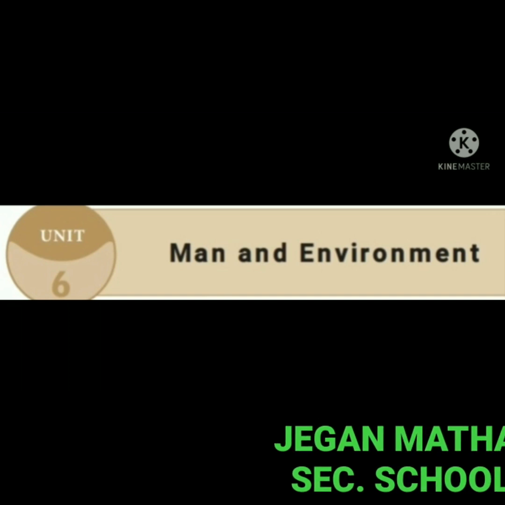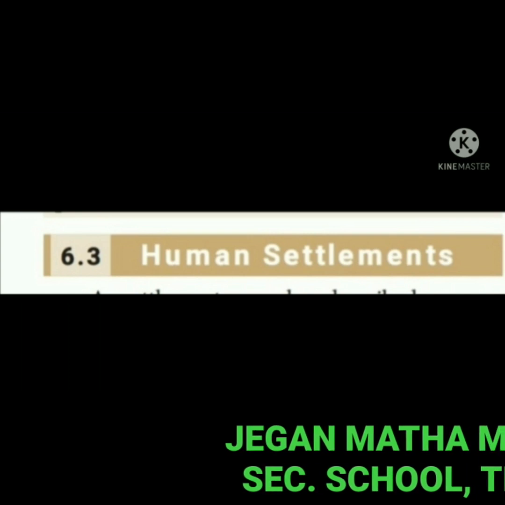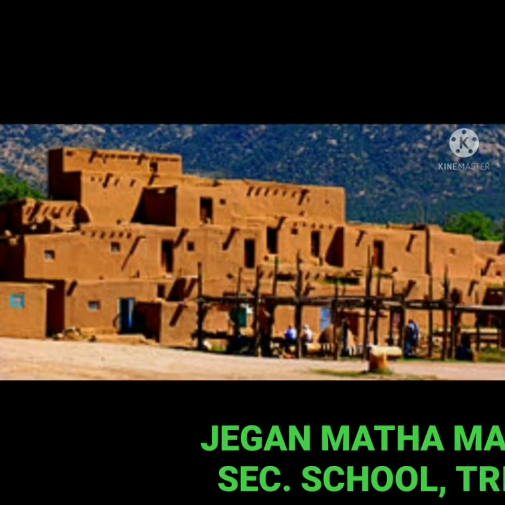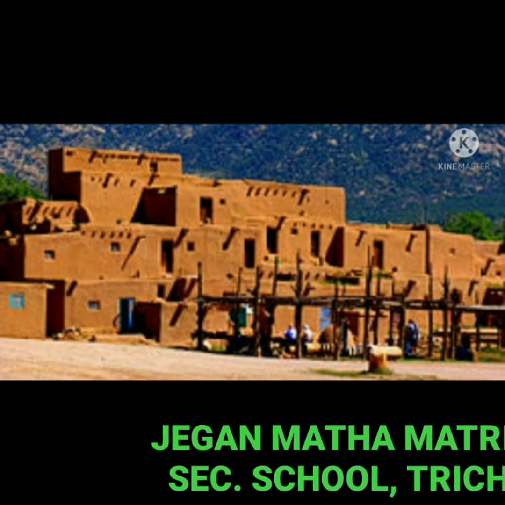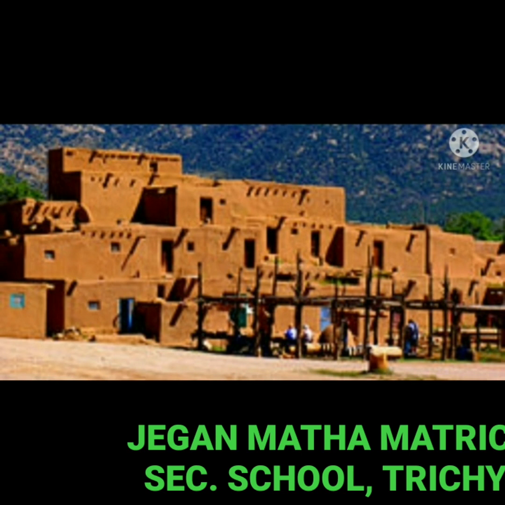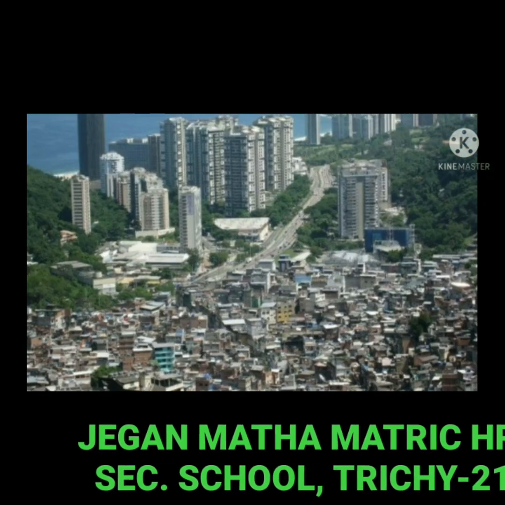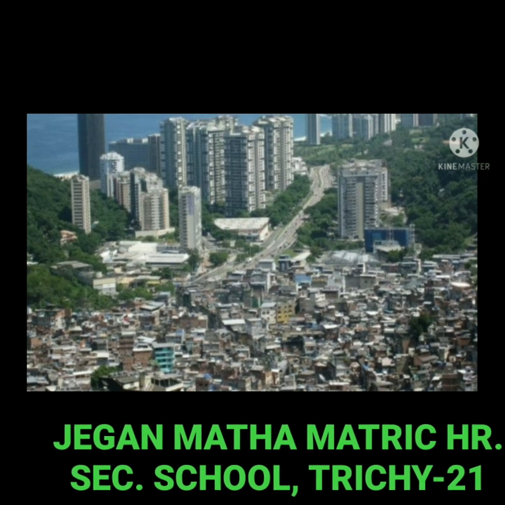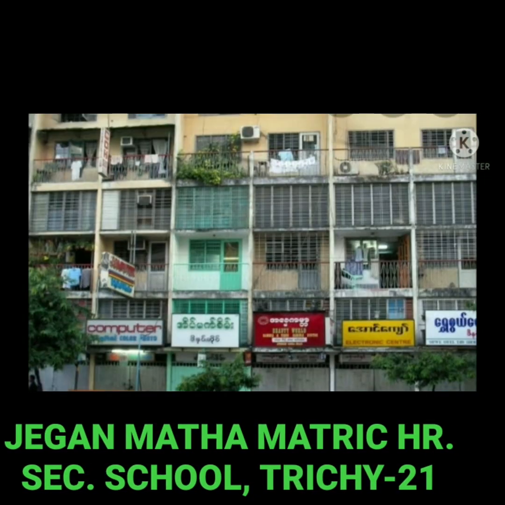Today in class we discuss the topic human settlements. A settlement can be described as any temporary or permanent unit area where people live, work and lead an organized life. The evolution of farming took place along four major river basins, that is the Nile, Indus, Hoangho, Euphrates and Tigris.